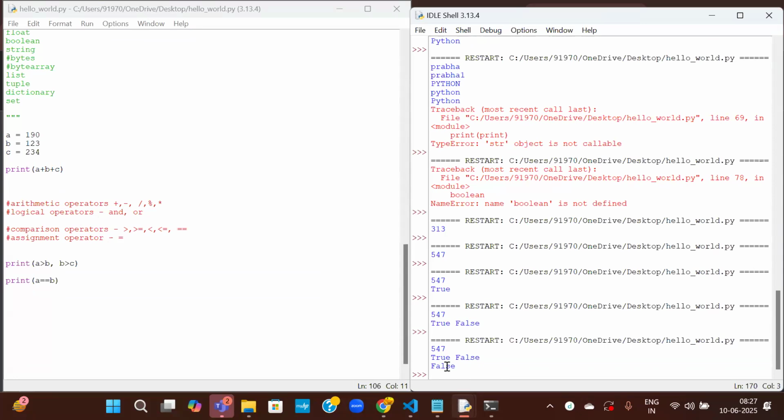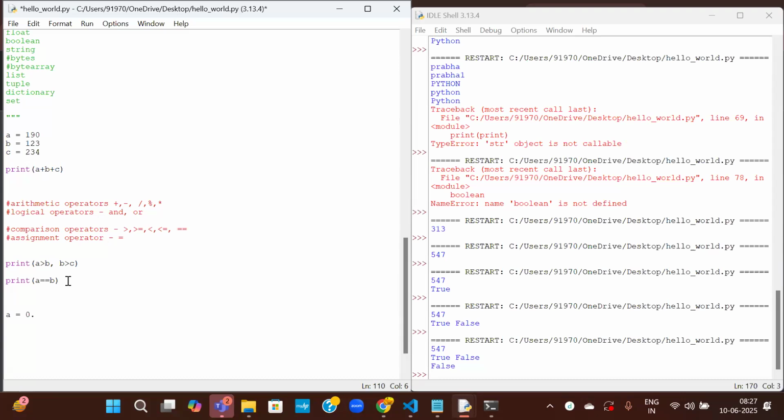So a is exactly equal to b, that is false because 190 is not equal to 123. So greater than, less than you should use like this, and double equal to has to be used like this.